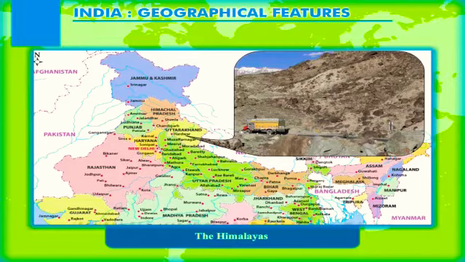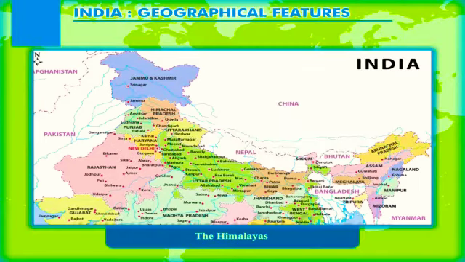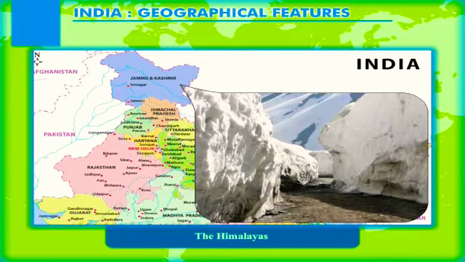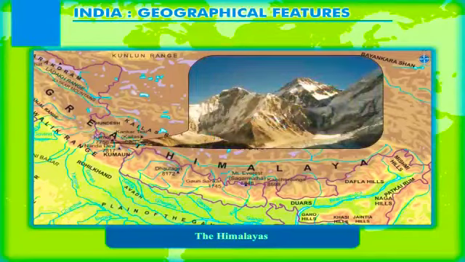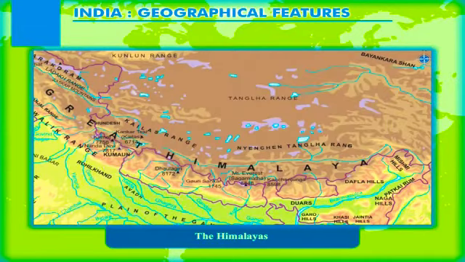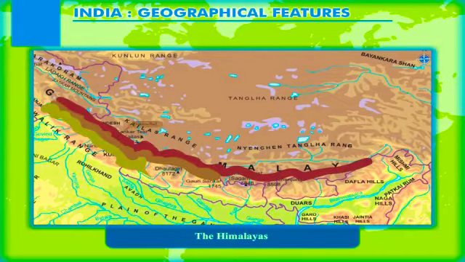Several passes also lie in this range at great elevation, namely Bara Lapcha La and Shipki La, Himachal Pradesh; Thaga La, Niti, and Lipu Lekh, Uttarakhand; Nathula and Jelep La, Sikkim; and Burzil and Zojila, Jammu and Kashmir. The Himadri is also the source of some important rivers like the Ganga from Gangotri Glacier and Yamuna from the Yamunotri Glacier.